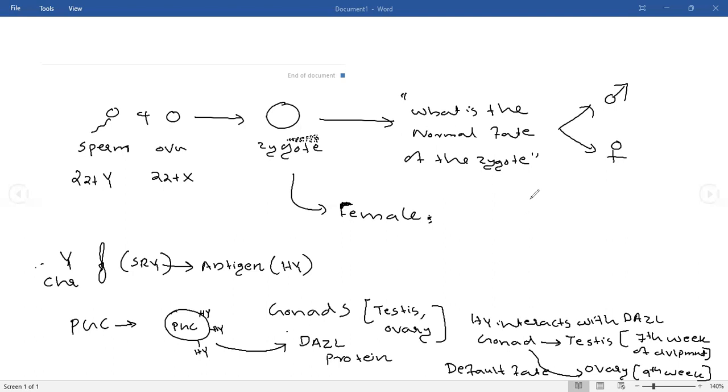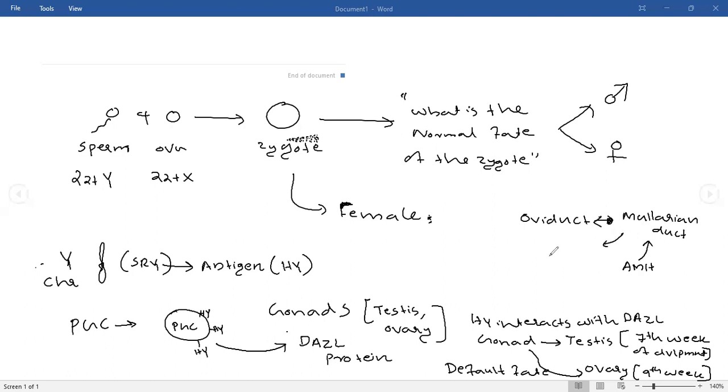For example, in a female, there is the oviduct. The oviduct is coming from the Mullerian duct. The Mullerian duct will be present in every embryo, and it develops into the oviduct. In the case of a male, a male will produce a particular hormone known as AMH, anti-Mullerian hormone. Whenever the anti-Mullerian hormone comes, the Mullerian duct will not develop into oviduct. What will it develop into?